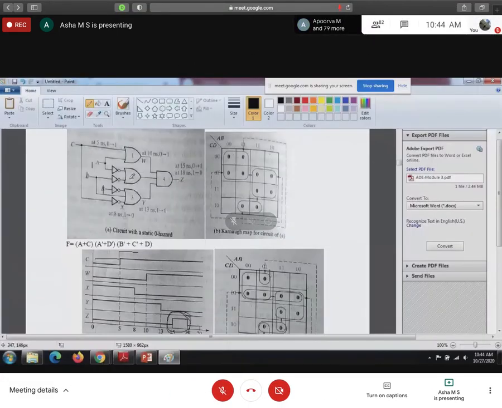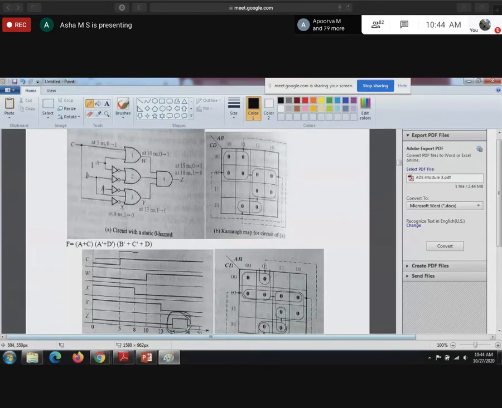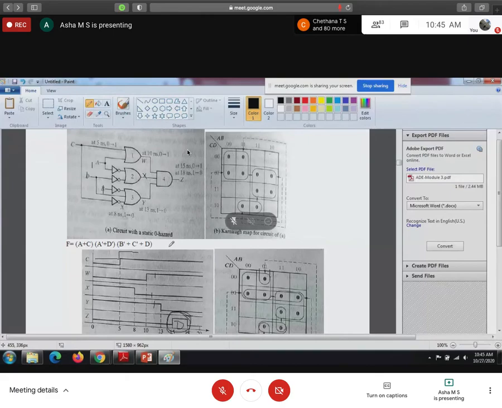Just apply the technique that I explained till now. Momentarily it's going to 1. What is the value of Z? The inputs are W, Y, X. So this is 1, this is 1, this is 1, this is 0. If any one of the inputs is 0, the output should be 0 because of the AND gate. But because of some delay, momentarily it is going to 1. So just apply the same technique we explained.